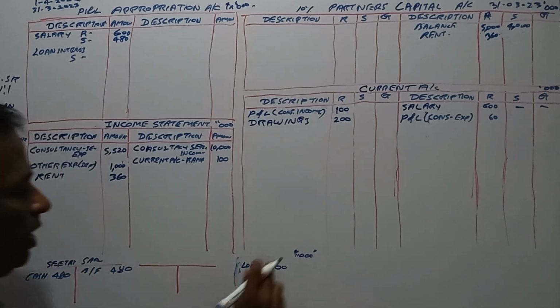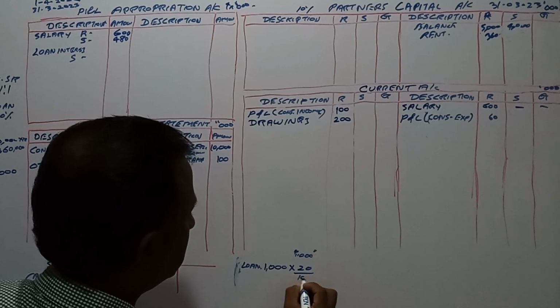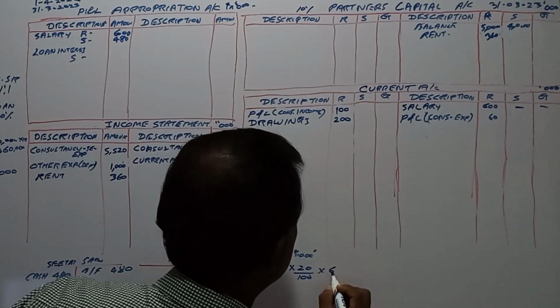Okay, 1000 into 20 divided by 100 into how many months? It is on 1st of October, so October, November, December, 6 months, 6 into 12.